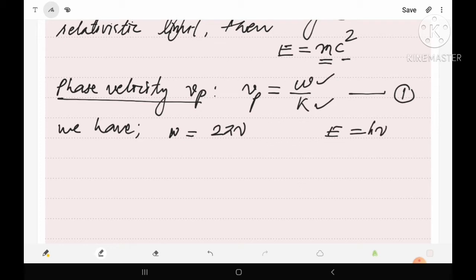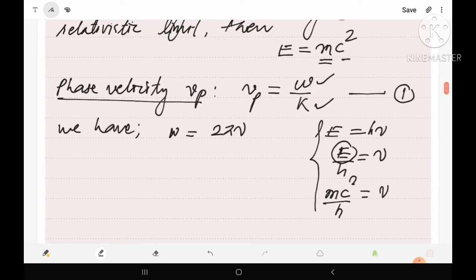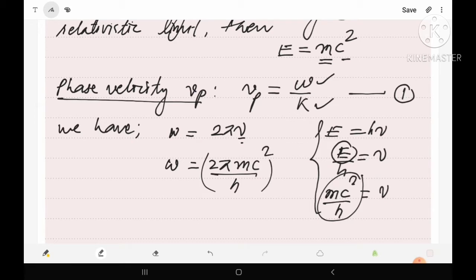The energy of a radiation is given by h nu. So from this equation, nu equals E by h, and the energy of the particle is given by mc², so in place of E we can write nu equals mc² upon h. With the help of this relation, omega will be equal to 2 pi mc² upon h. So this is the value of omega.